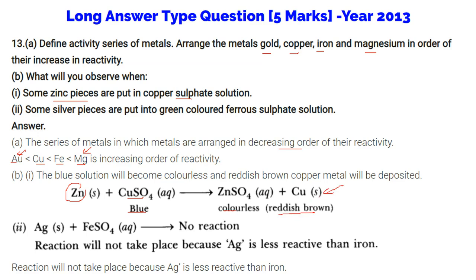Some silver pieces, Ag, are put into green colored ferrous sulfate solution. So when Ag is combined with FeSO4, there will be no reaction. Why? We have seen just now that Au is less reactive than Fe. Here, I'm talking about Au, and I can write Ag also here. So Ag is less reactive than iron, so the reaction will not take place, as Ag will not be able to replace Fe from FeSO4.